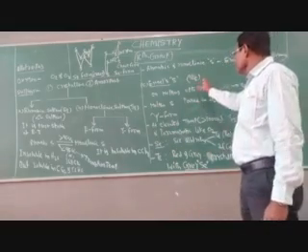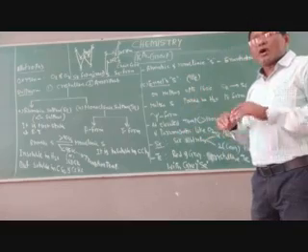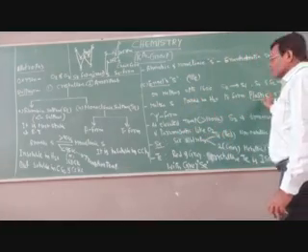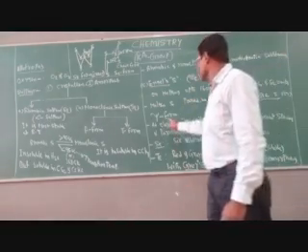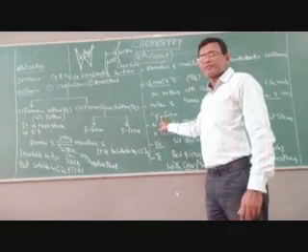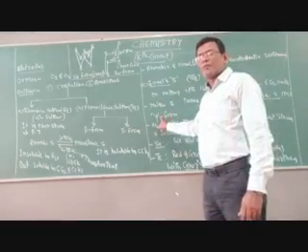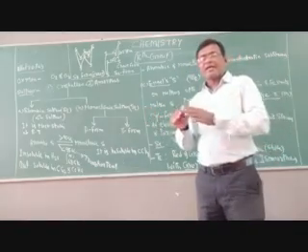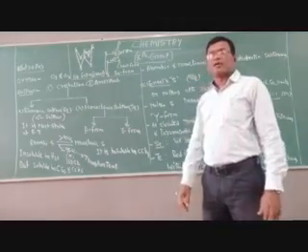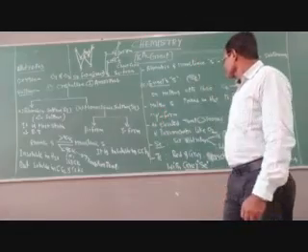But when this molten sulfur is immediately poured into cold water, it is called plastic sulfur. That is also called the Xy form of sulfur. The molten sulfur is immediately poured into the cold water, and the formation is called plastic sulfur.